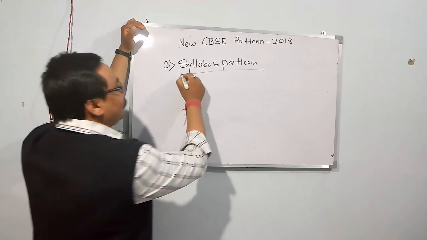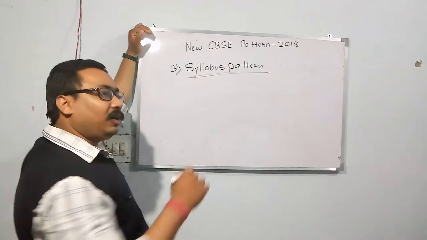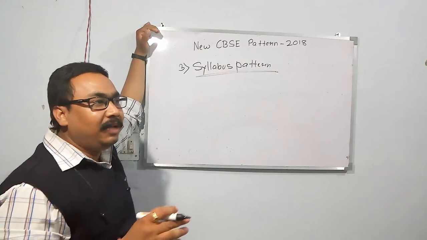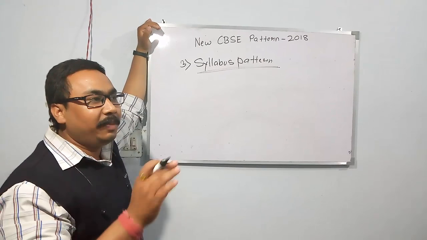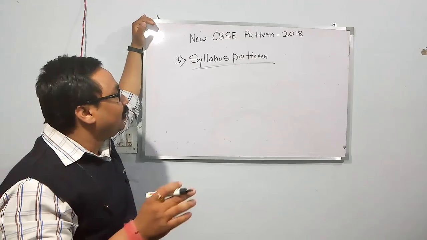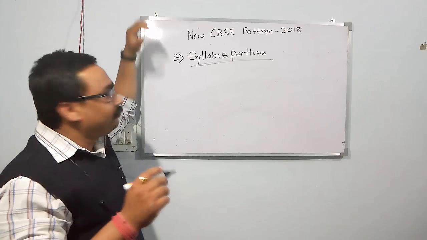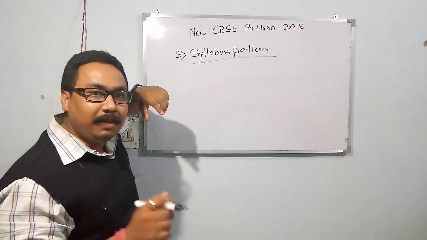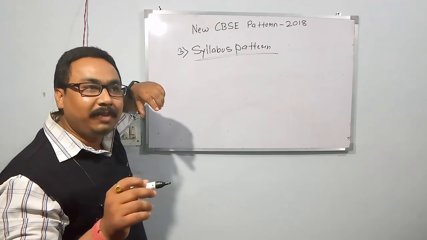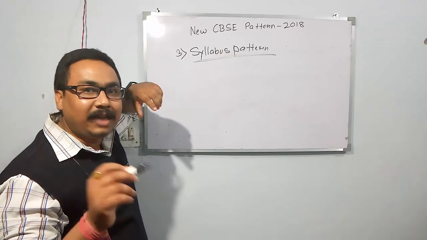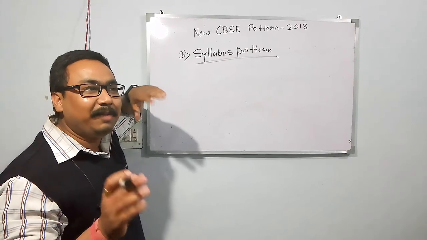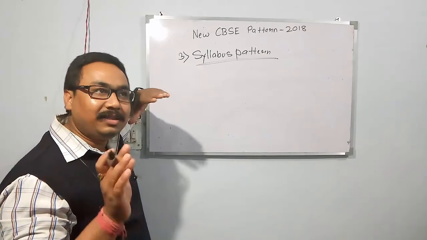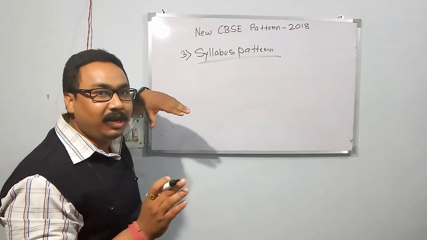Now the third point is syllabus pattern. Here we will not talk about any particular subject, just give the broad idea of how the syllabus will be divided into segments. Here the word used is cumulative in nature. I will explain this word with the help of an example. I will take the example of mathematics, which consists of 20 chapters. It is not a given that the math paper consists of 20 chapters; I am just taking this for the sake of example only.